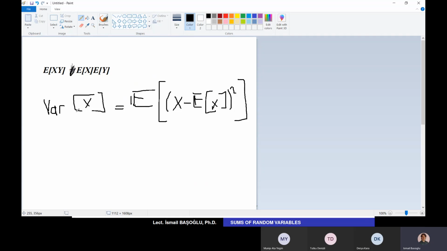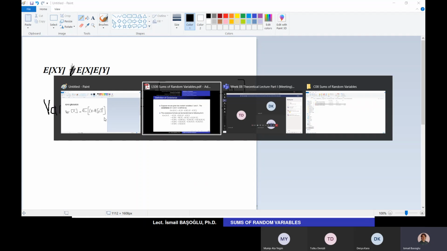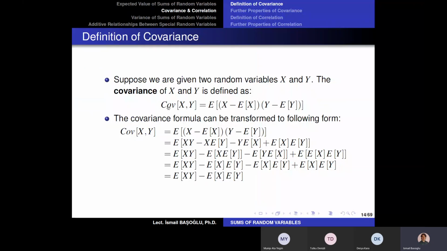Now, I had to write this down because I would like you to remember the definition of the covariance. The covariance between two random variables, X and Y, is defined as the expected value of the product of respective deviations from their mean. So X minus expected value of X is called the deviation of random variable X from its expectation, and Y minus expected value of Y is again the deviation of Y from its expectation.